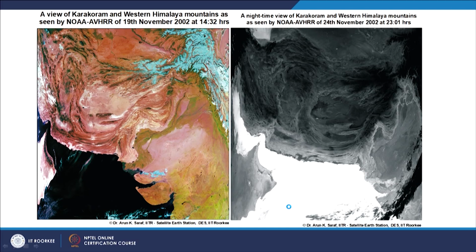A nighttime example is also given. The daytime example is here on the right side. This is how you see it at night time in thermal images, something like an X-ray of the earth.